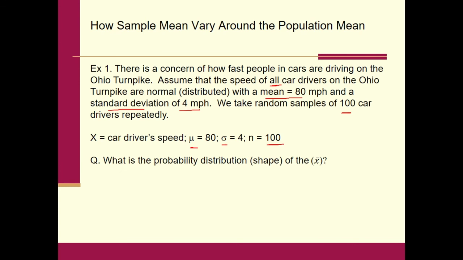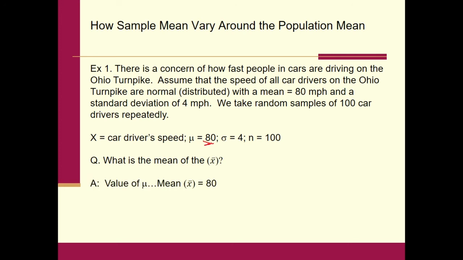All right, so what is the probability distribution, the sampling distribution of X bar? Since X is normal, remember we said X is normal here, the sampling distribution of X bar will be approximately normal, almost normal. All right, what about the mean of the sampling distribution of X bar? We said it should be equal to what? Mu. So it should be equal to simply 80. It's the value of mu.